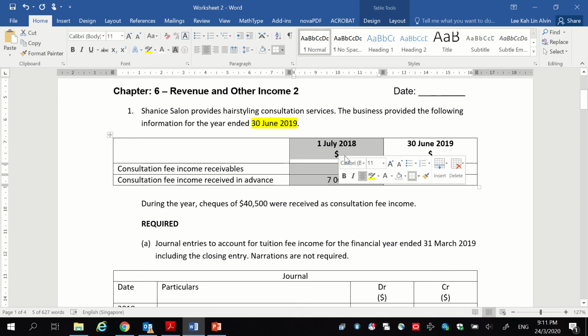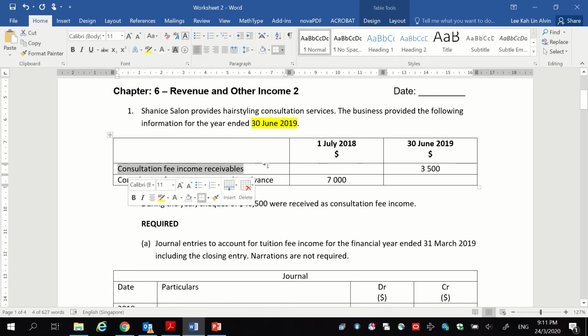Now, I would like to point out that some students make the mistake that whenever they see this first income, they assume that this is for the start of the financial year, 1st of July 2018. Okay, this is not true. As you can see from this question, just because they give you the account first in the question doesn't mean that the amount will fall at the start of the financial year.